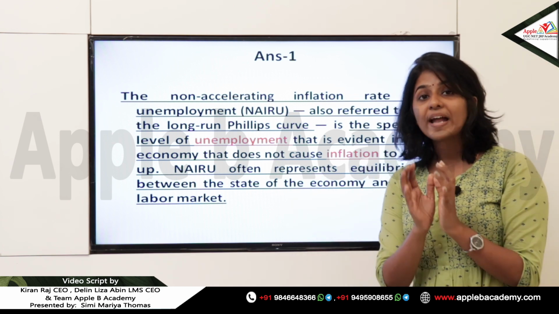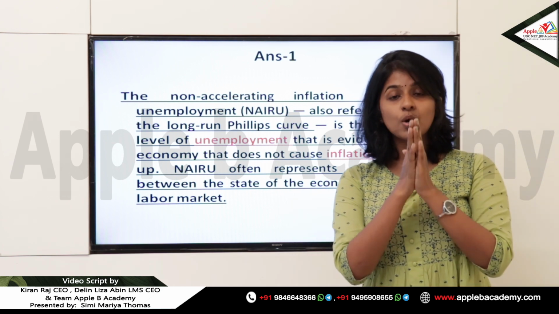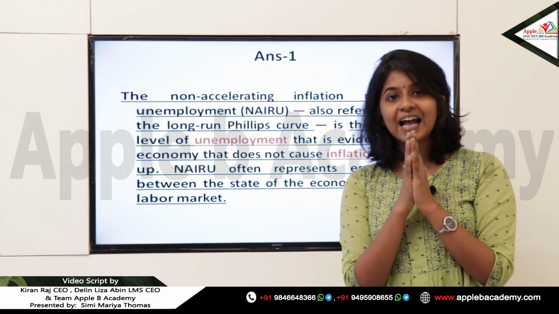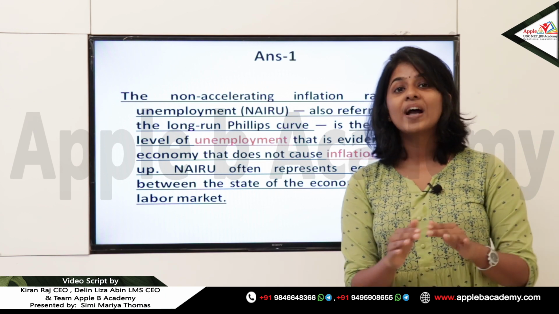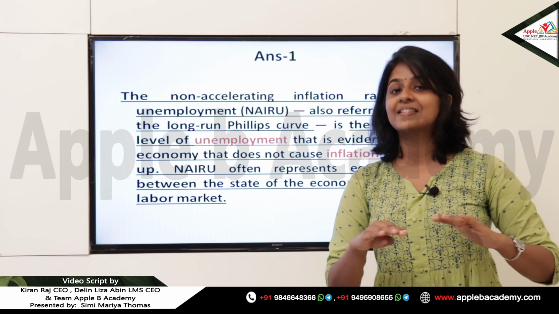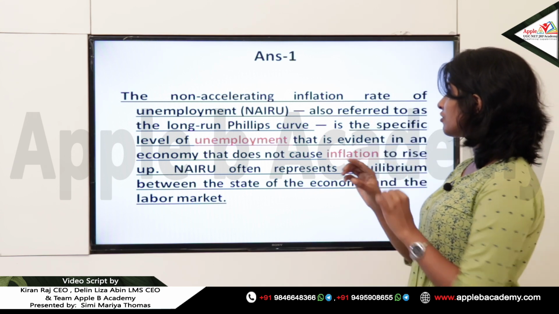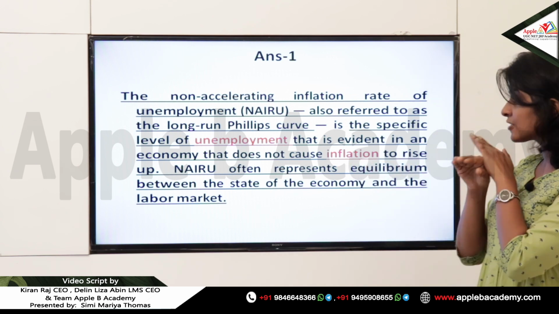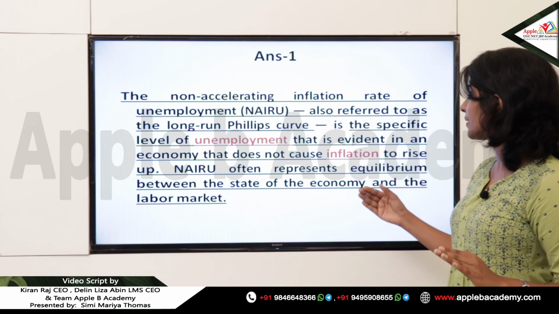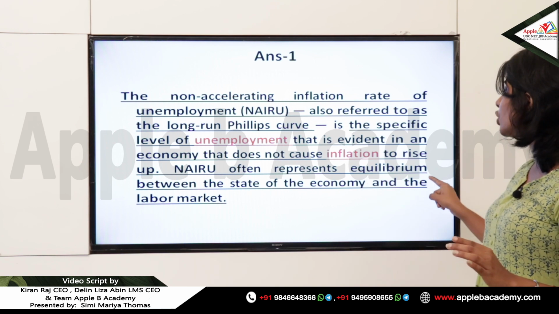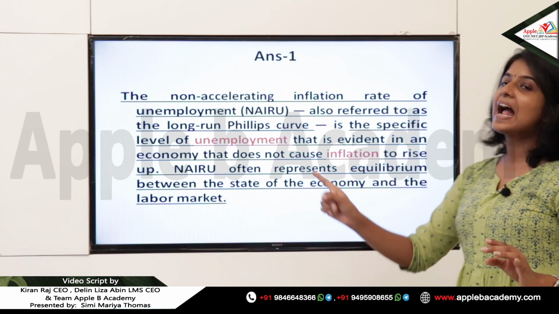Okay, so when an economy is at the natural rate of unemployment, that is a specific level where inflation will not rise up, and NAIRU often represents equilibrium between the state of the economy and the labor market.